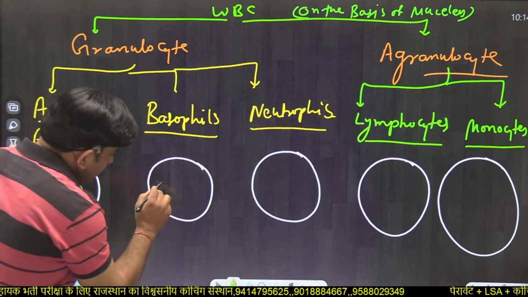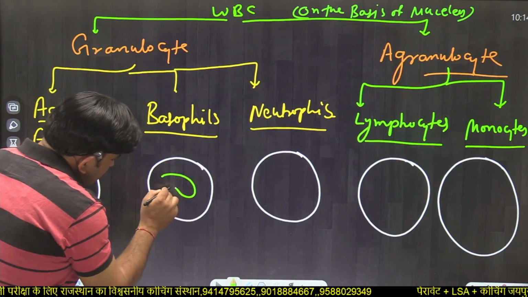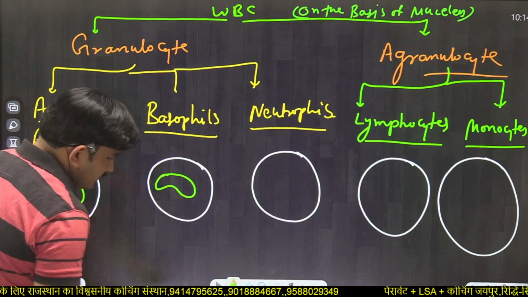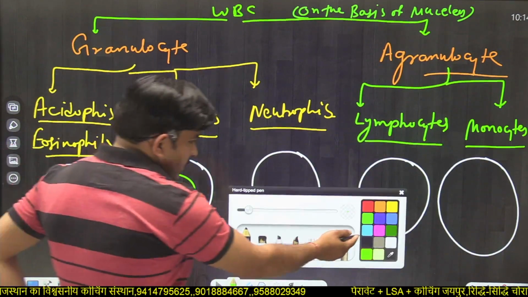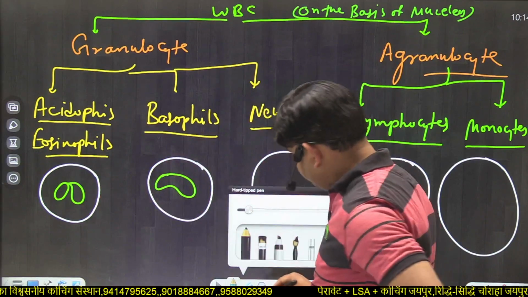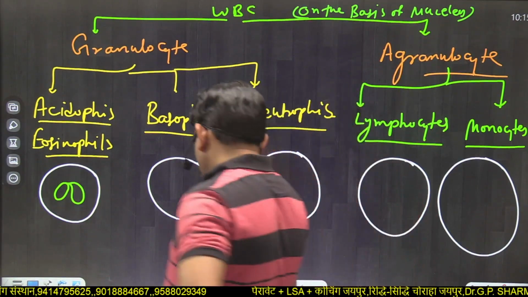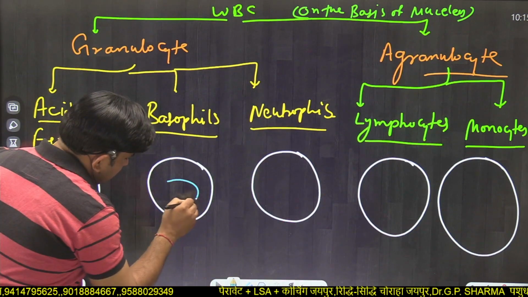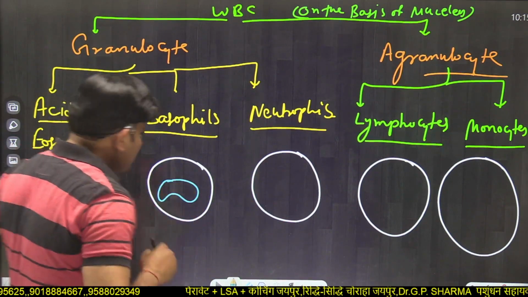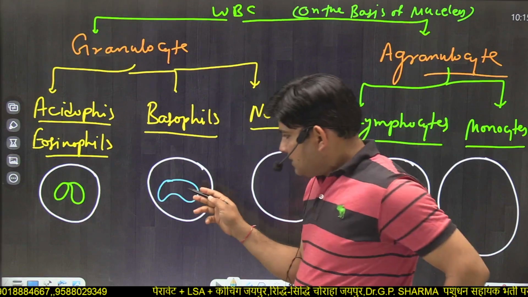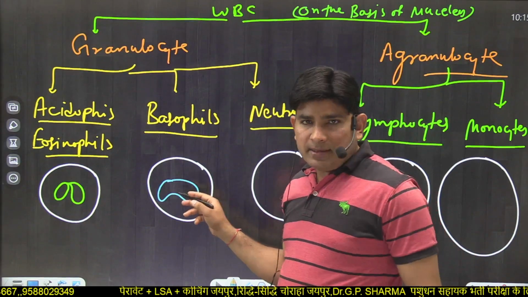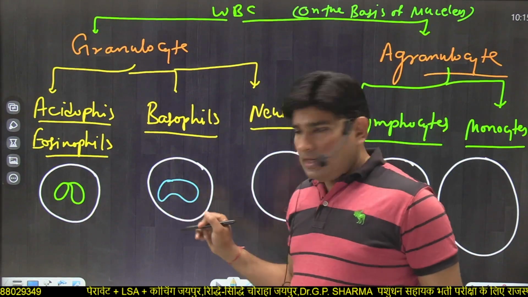Basophils have a nucleus like this, I am erasing this and making it in a different color, meaning basophils have an S shape or kidney shape or bean shape nucleus.